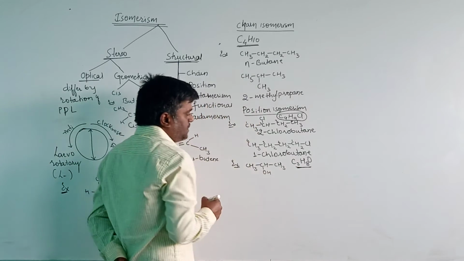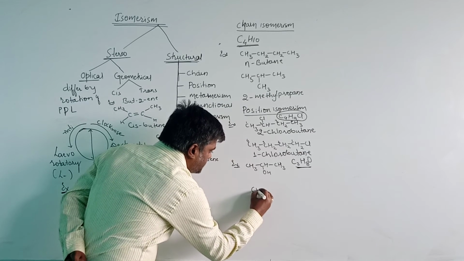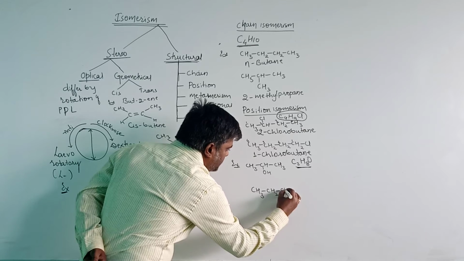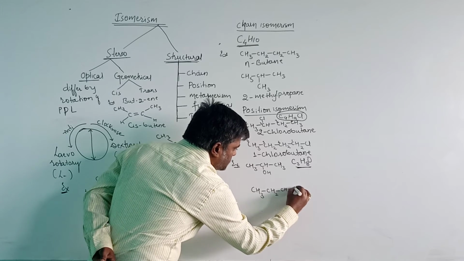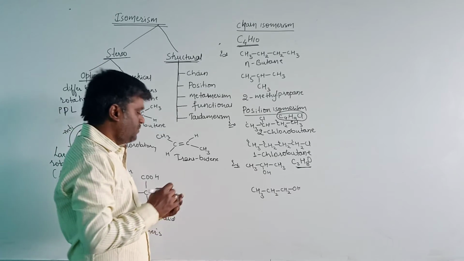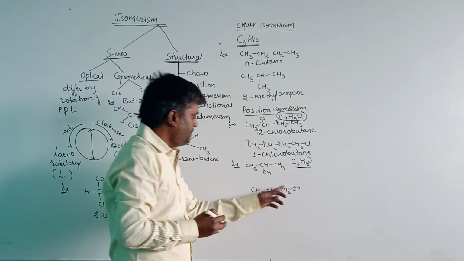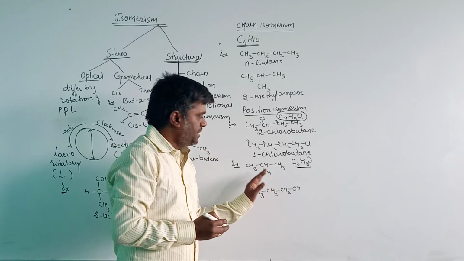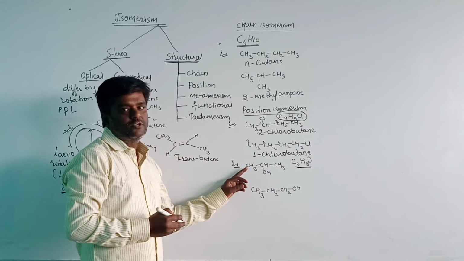It can be represented in another way: CH3 CH2 CH2OH. We observe that these two structures both have the same molecular formula, that is the same number of carbon atoms, the same number of hydrogen atoms and the same number of oxygen atoms, but differ in the position of the functional group.